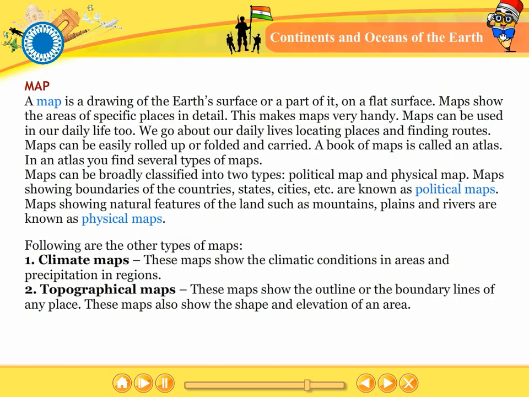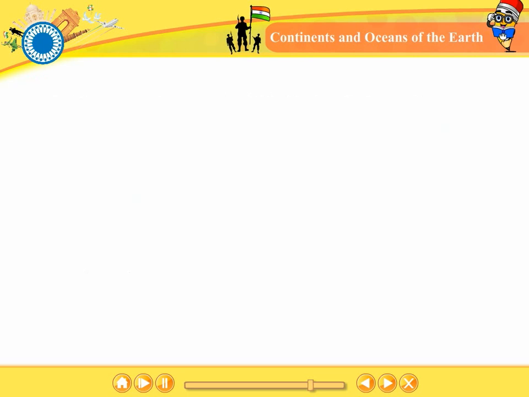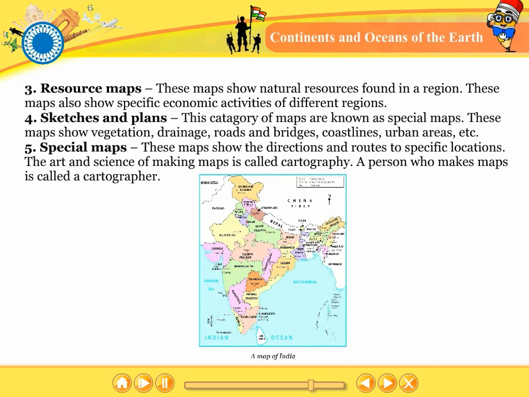Following are the other types of maps. Climate maps. These maps show the climatic conditions in areas and precipitation in regions. Topographical maps. These maps show the outline or the boundary lines of any place. These maps also show the shape and elevation of an area. Resource maps. These maps show natural resources found in a region. These maps also show specific economic activities of different regions.